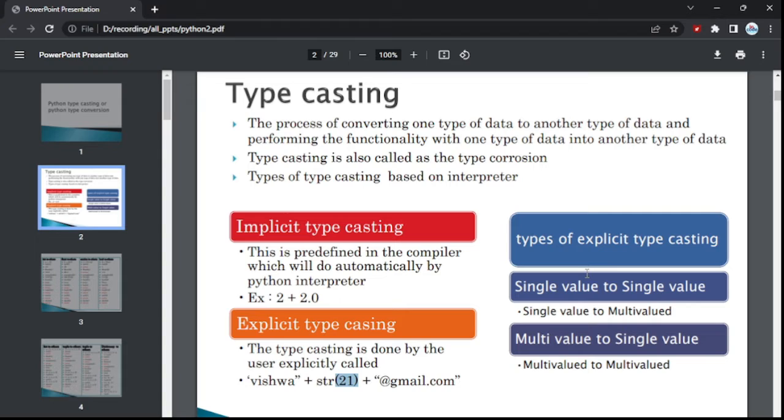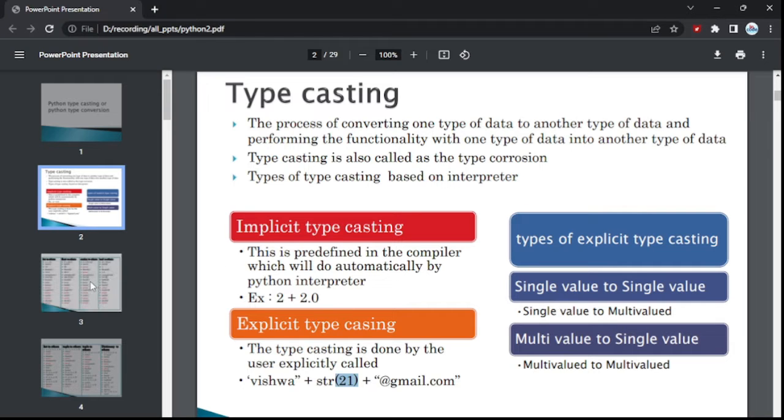You can have different types of typecasting based on the type of data, because in data types we have two kinds of data: single value data, and collection value or multi-value data. Single to single conversion we will see, single to multi-value conversion we will see, multi-value to multi-value, and multi-value to single value. We will be covering all of that.